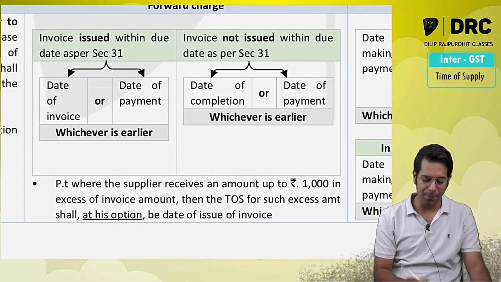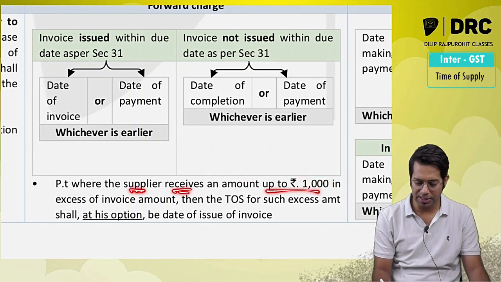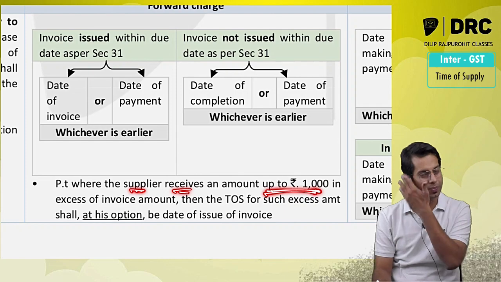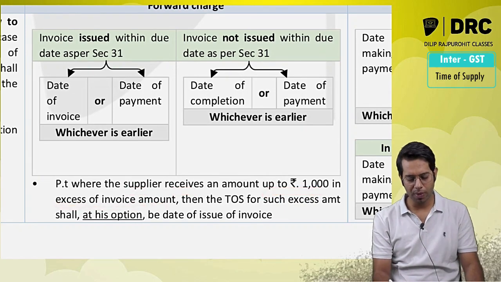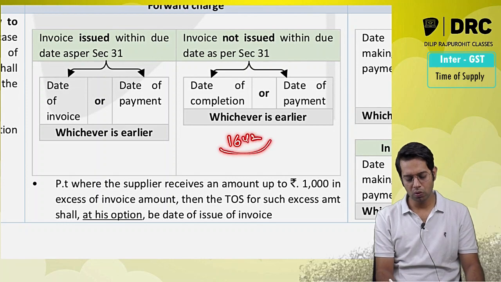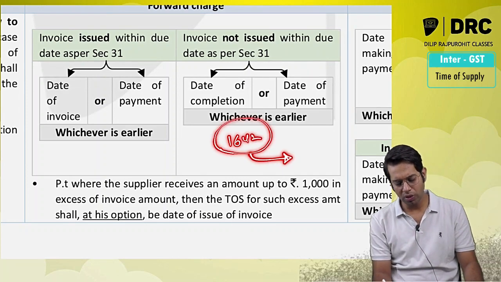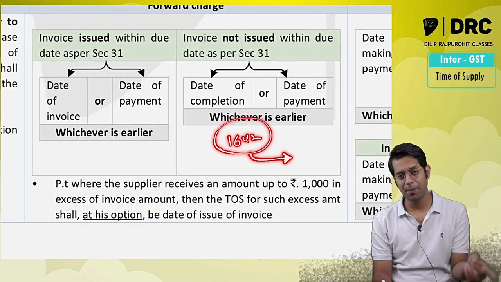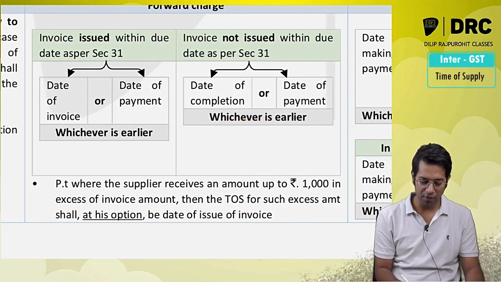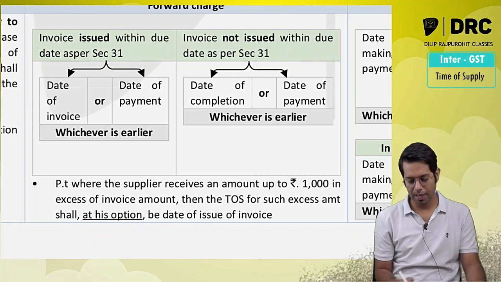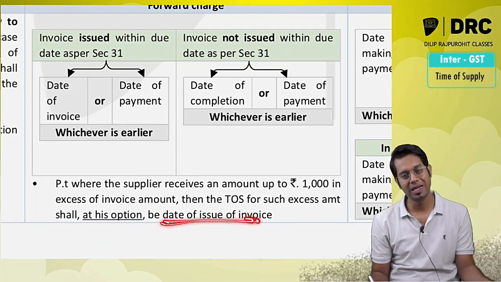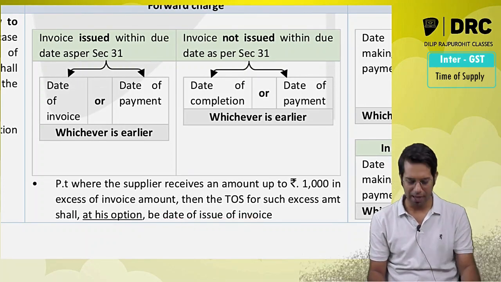So in case the supplier receives any amount in excess, up to rupees 1000 in excess of the invoice value, on and above the invoice amount of 1642, then for that extra amount the time of supply will be the date on which the invoice is issued for that extra amount.